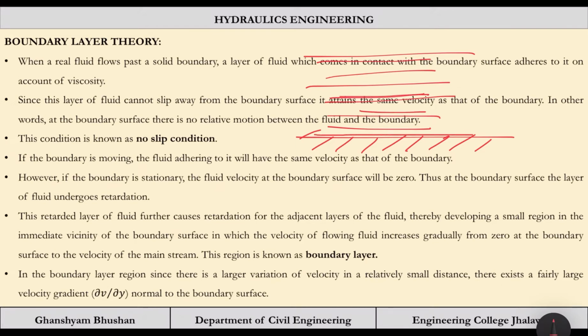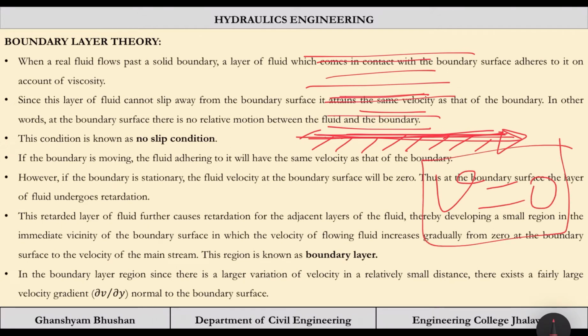The layer which is closest to the boundary, what is going to happen to this layer? Because this boundary is not having any velocity, this velocity is 0. So due to the no slip condition, you must have studied in your first chapter of fluid mechanics. I will be explaining in a shorter way, but if you don't know the no slip condition, just go to your fluid mechanics lectures, you will find it. So basically the boundary is having 0 velocity.